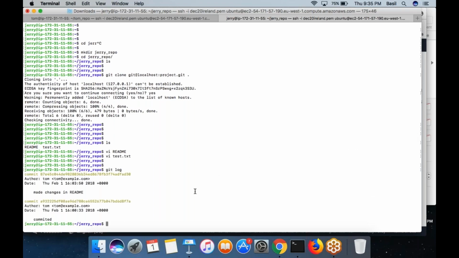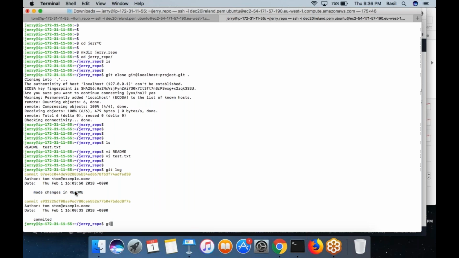Run the command git log on Jerry's computer. He can see there are two commits. Both commits are done by Tom. This is the first commit which Tom made at this particular time, and this is the comment that he added. And this is the second commit that he made at this particular time, and this is the comment that he added.